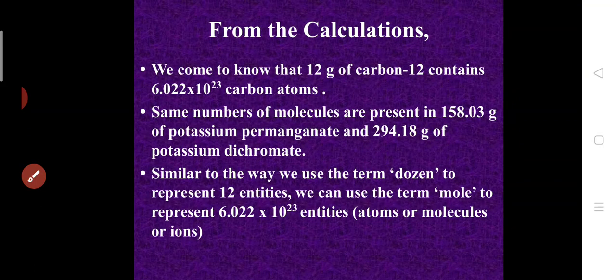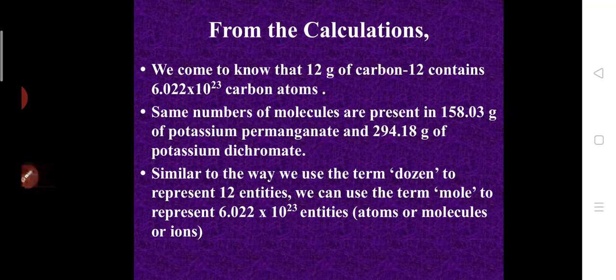So from the calculations you can see that 12 gram of carbon 12 isotope contains 6.022 into 10 power 23 carbon atoms, which means they are fixing this value as 1 mole. So they are introducing a term called mole. This mole should be given some value, like how 1 dozen equals 12. Here, 1 mole means 12 gram of carbon 12 isotope, which is 6.022 into 10 power 23.